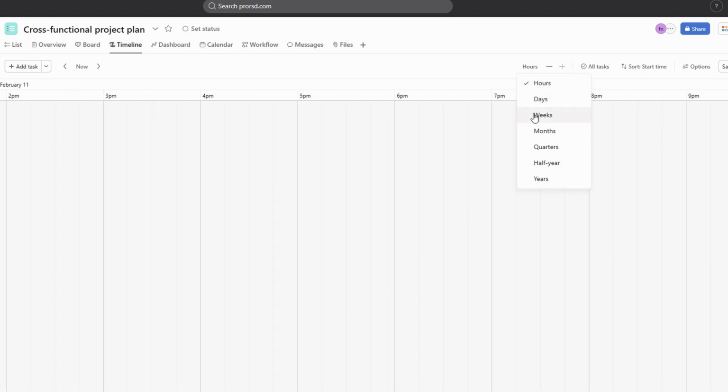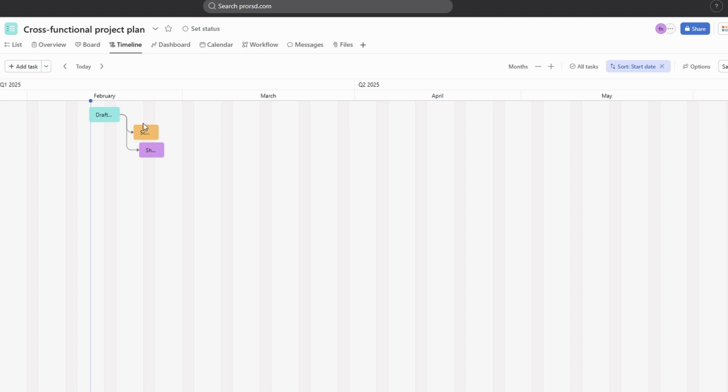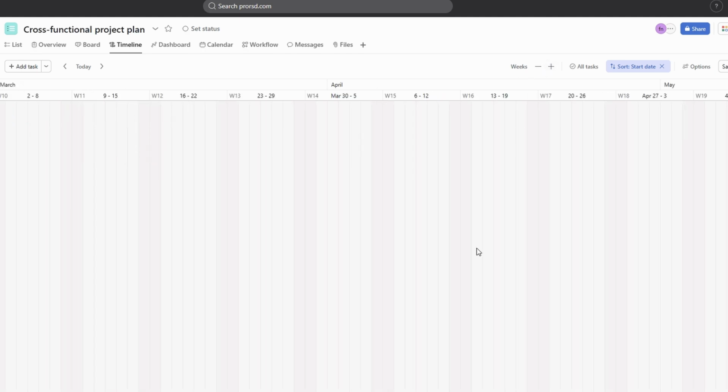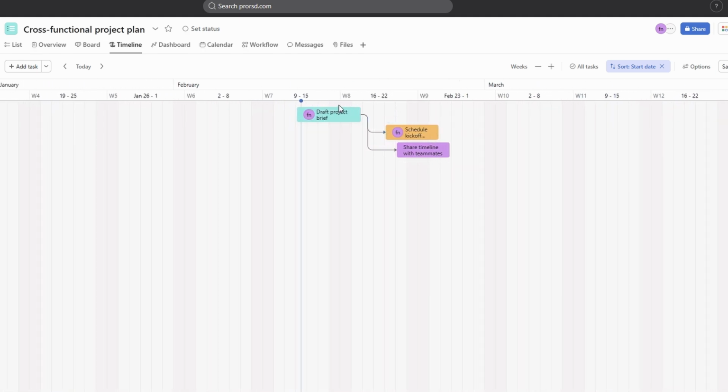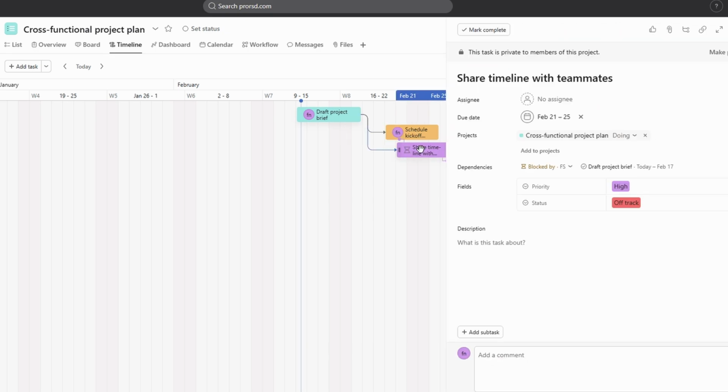Asana allows you to sort your tasks on the timeline according to several criteria, including due date, priority, or assignee. This gives you the flexibility to arrange your tasks in a way that aligns with your project's goals, helping you focus on what needs immediate attention. Sorting by due date, for example, allows you to quickly spot any upcoming deadlines, while sorting by priority helps ensure that the most important tasks are always at the forefront of your plan.